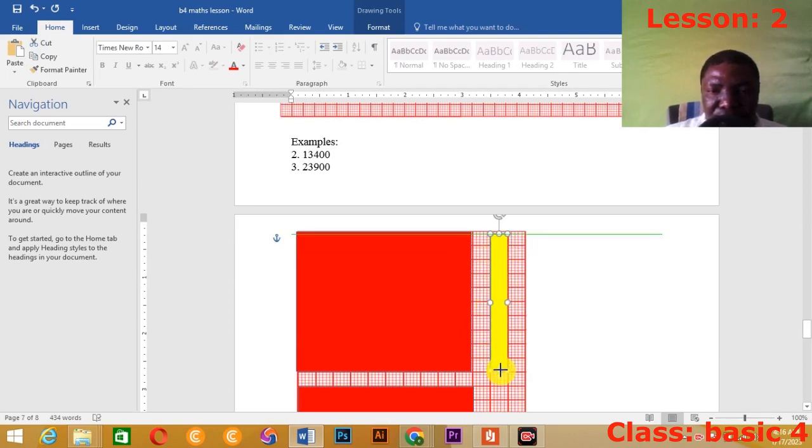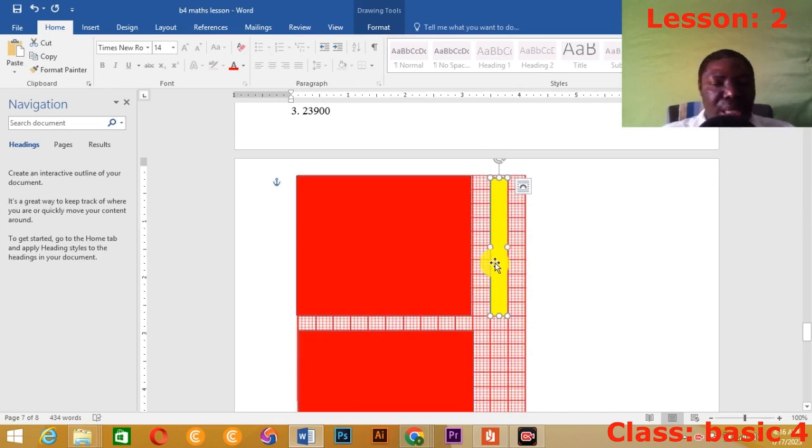So this is a 10. I need 10. Okay, 10. Okay, so I need 3 of that. No, I don't need this one. I need to copy exactly this one. I need 3 of this one.